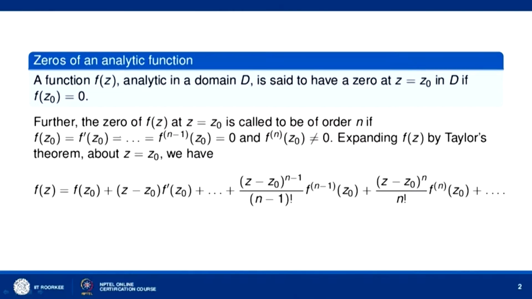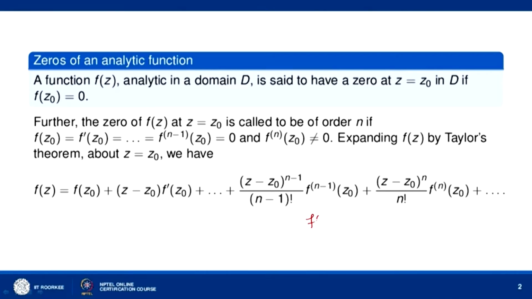Suppose we are given an analytic function f(z) in a domain D. Then it is said to have a zero at z equal to z naught in D if the value of f at z equal to z naught is 0. Now the zero of f(z) at z equal to z naught is said to be of order n if f(z naught), f prime(z naught), and up to the (n minus 1)th derivative of f(z) at z equal to z naught are 0, and the nth derivative of f(z) at z equal to z naught is non-zero.